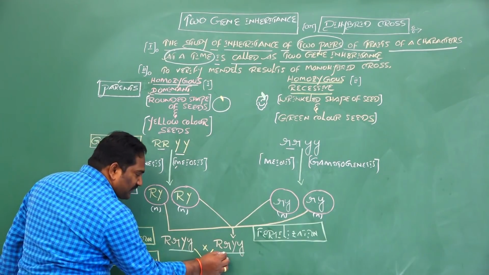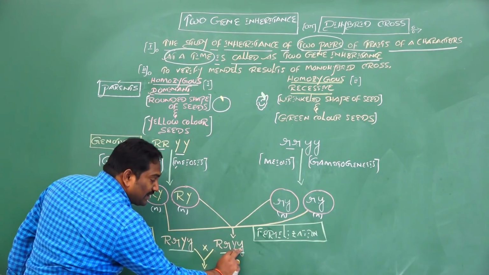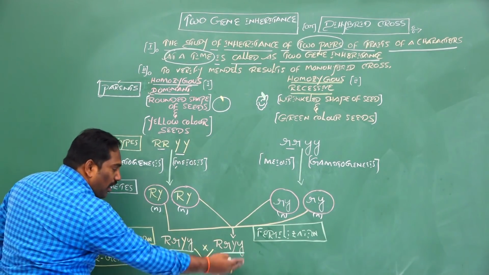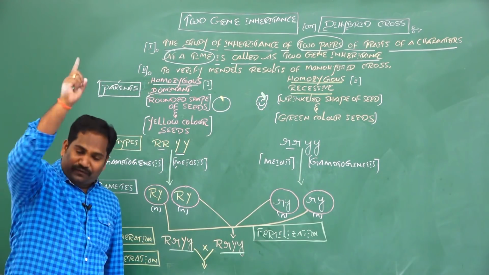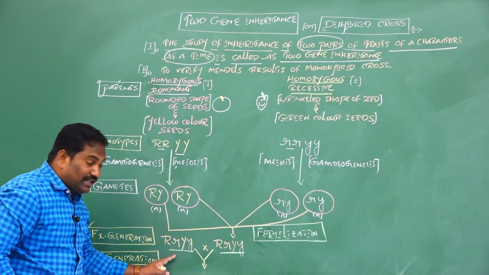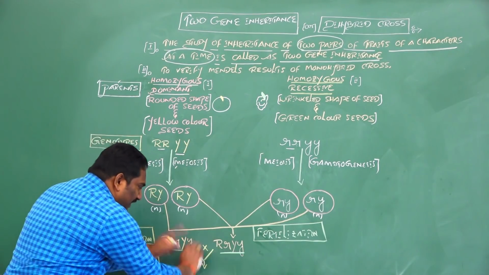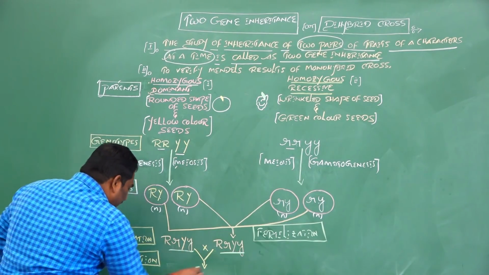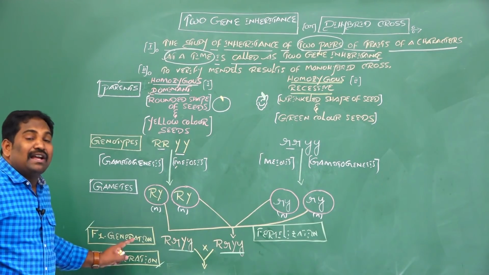Now these heterozygous offspring, the F1 hybrids, are heterozygous round shape of seeds and heterozygous yellow color seeds. All F1 hybrids resemble one of the dominant parents, that is called the law of dominance. In this case, all F1 offspring are heterozygous dominant round shape of seeds and yellow color seeds. By selfing between these heterozygous round and yellow seeds, it produces the next generation, called the F2 generation or second filial generation.